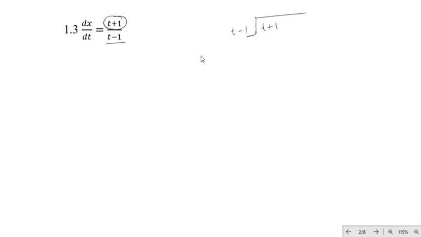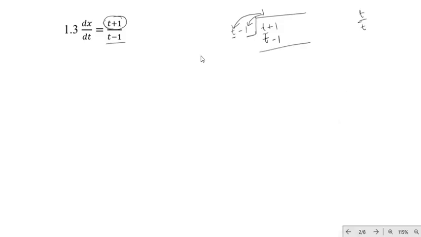So what you do next is take this and divide it here. So you will have t divided by t, and that is just 1. Now you take this 1 and multiply each term of the divisor. So that is 1 times t, 1 times negative 1, giving t and negative 1.